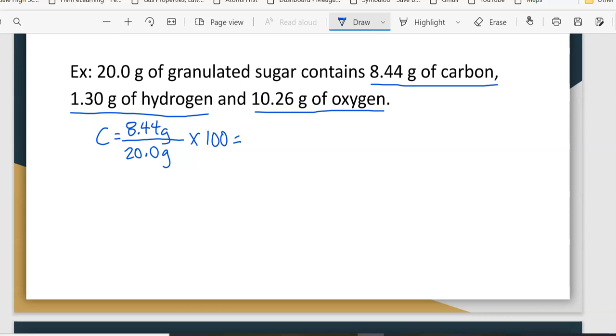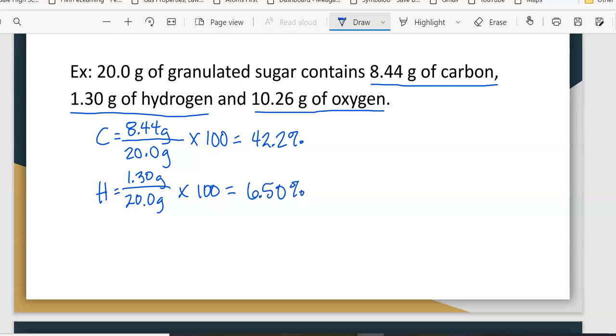And so if you calculate this and then look at significant figures, this has 3 sig figs, this has 3 sig figs, and so my answer should have 3 sig figs. And so this would be 42.2%. Okay, for hydrogen, we're going to do the exact same thing. So we're going to go 1.30 grams over 20.0 grams, multiply that by 100, and then we would get 6.50%.